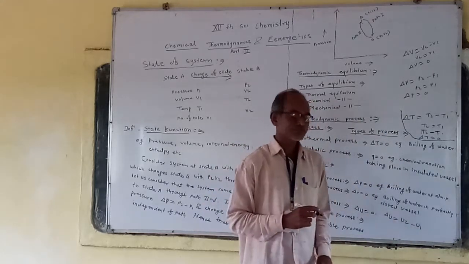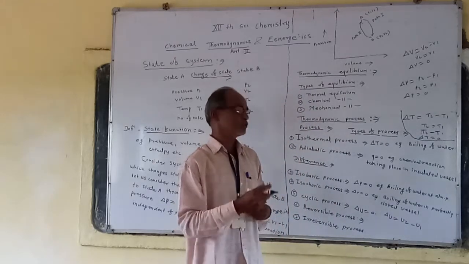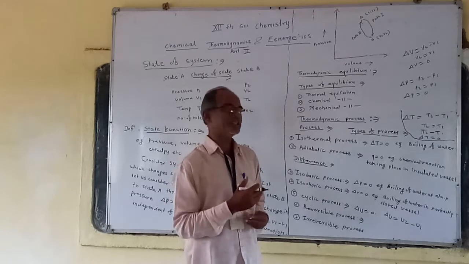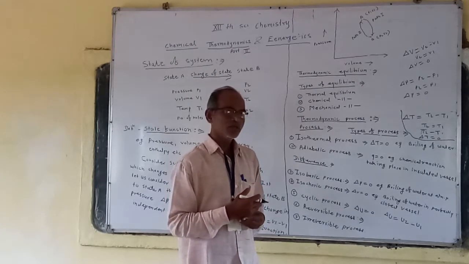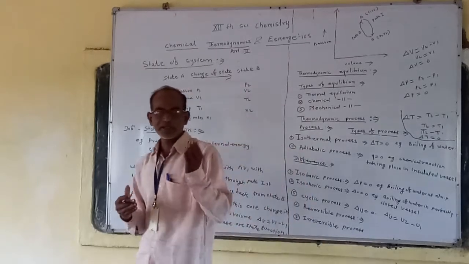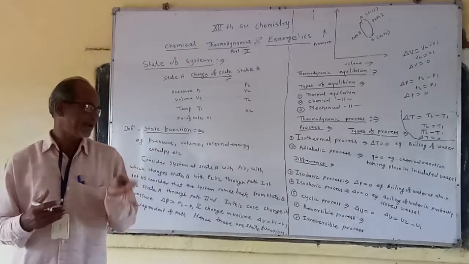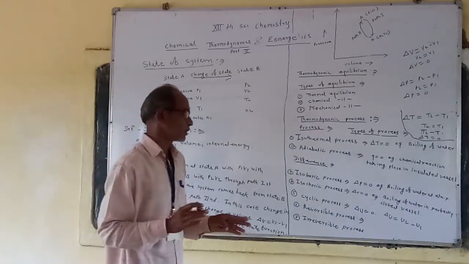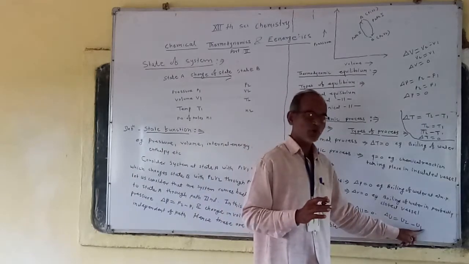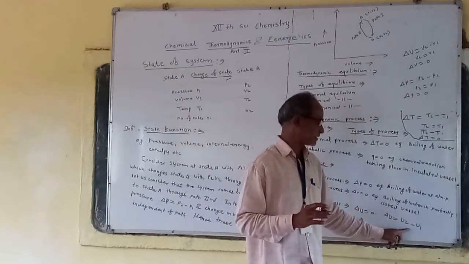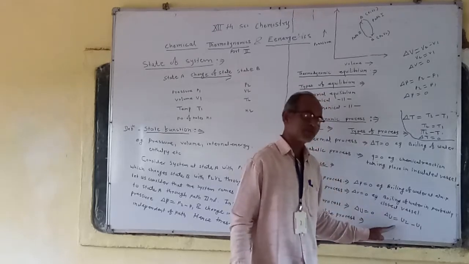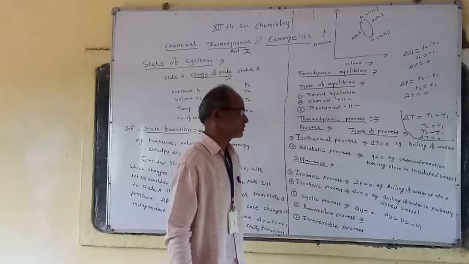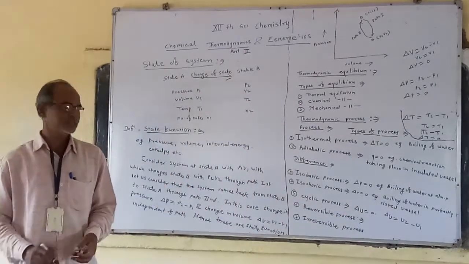In this case, the system undergoes a number of changes and returns to its original state. That means internal energy at the final state and internal energy at the initial state become the same or equal. That's why the value of U2 and the value of U1 become the same, and delta U is equal to 0. So in a cyclic process, the change in internal energy is 0.